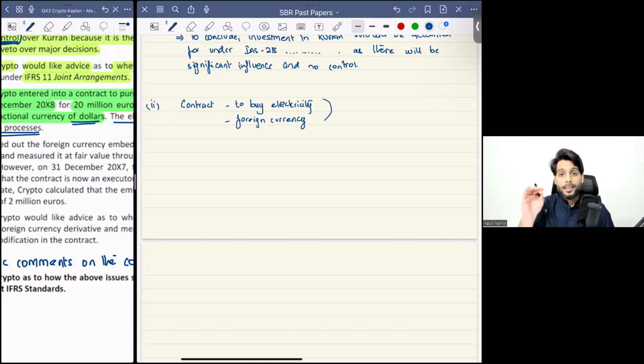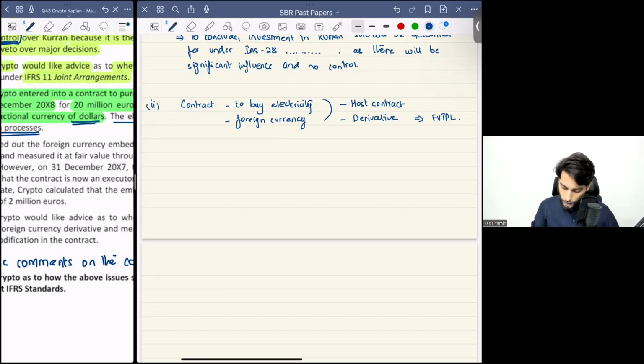This type of contract has an embedded derivative in it. You remember we studied in IFRS 9 that almost every foreign currency contract has an embedded derivative in it. There are some exceptions, but yes, almost all foreign currency contracts are embedded derivative contracts. And under embedded derivative accounting, you need to split the host contract, which is to purchase the electricity, and the derivative element in it, and account for the derivative element according to the fair value through P&L approach. Remember that? So you had to do accounting like that if you follow the embedded derivative accounting approach.